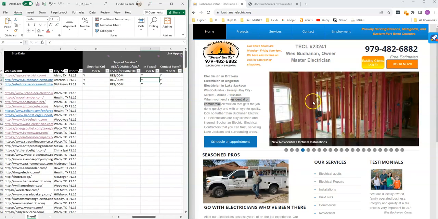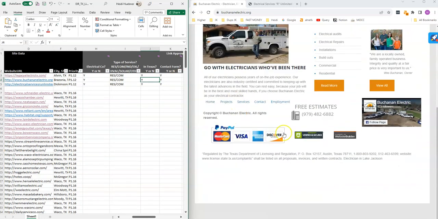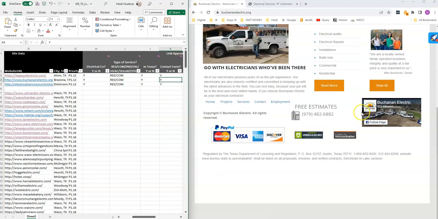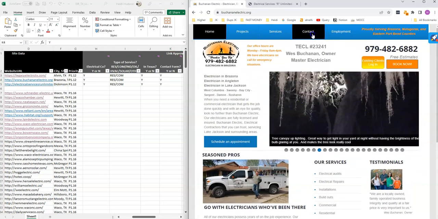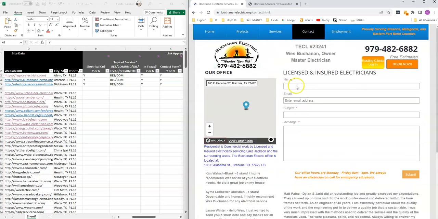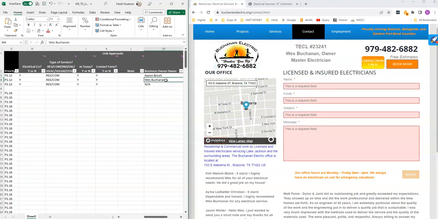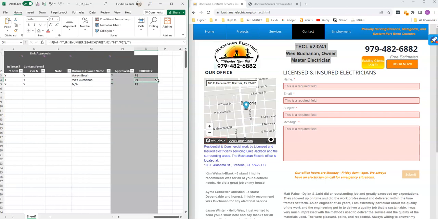And then, is it in Texas? Okay, right here, they are located in Austin, Texas. Perfect. So this is in Texas. Wonderful. Is there a contact form? I don't see one on the home page. I'm going to run over to the contact page. Perfect. Here is a form for us to fill out. That is wonderful. And then look at this, business owner name. I noticed this right on the home page. Wes Bunchin is the owner. It says it right here on the site. So we will write his name here.